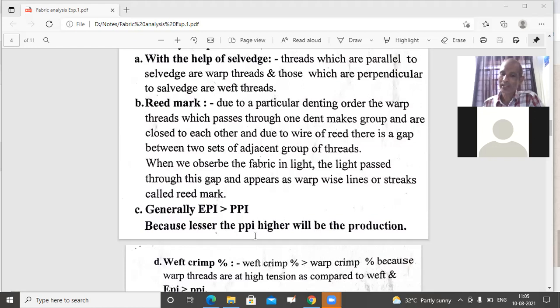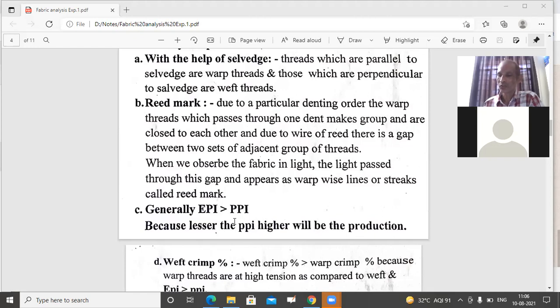Because the lesser the PPI, the higher will be the production. Higher production means lesser cost. So generally we keep a little gap between EPI and PPI; EPI is slightly higher than PPI. By using this concept, which we generally follow in fabric, we can find out which is the warp direction and weft direction. But this method is applied most of the time.